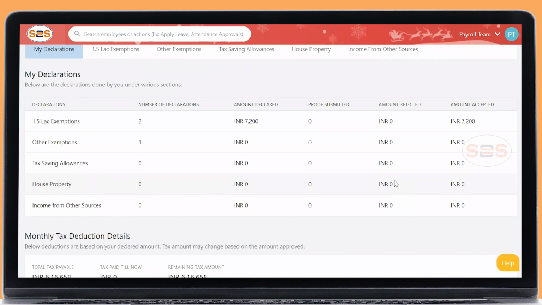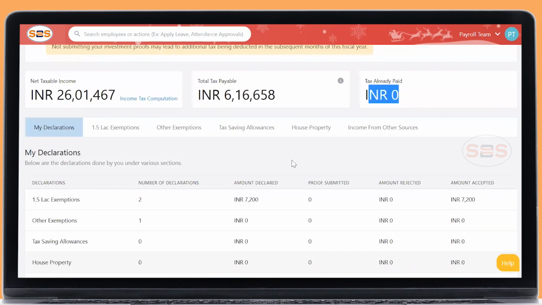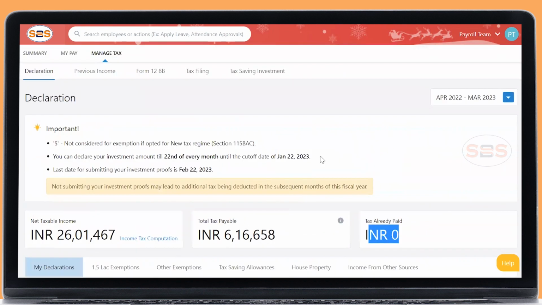I'll show that. Since the cutoff date is January 22nd of 2023, in the February month, whatever proofs you are submitting, until those proofs get accepted, your calculation will be recalculated. You will see the actual tax that is going to be deducted without considering your income tax declaration, since there are no proofs in this month.